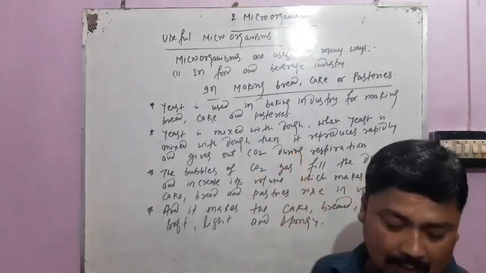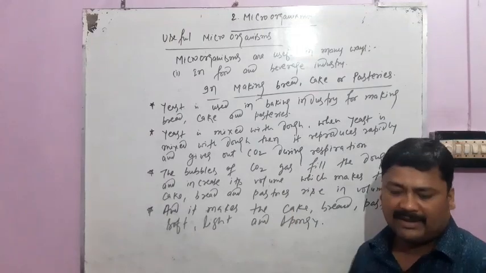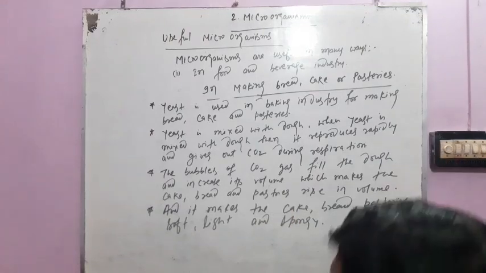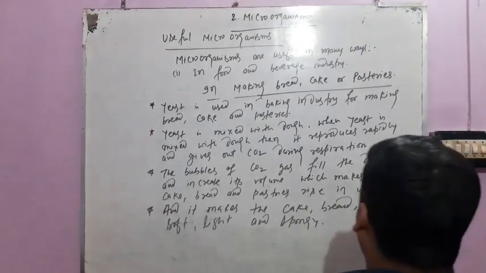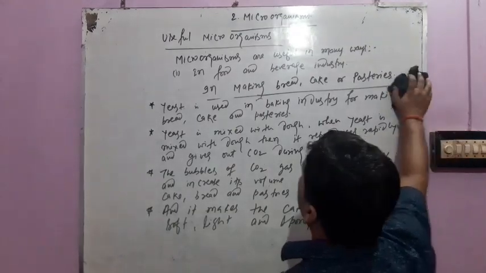Okay, now the next commercial use of microorganisms. First we have to know about fermentation.